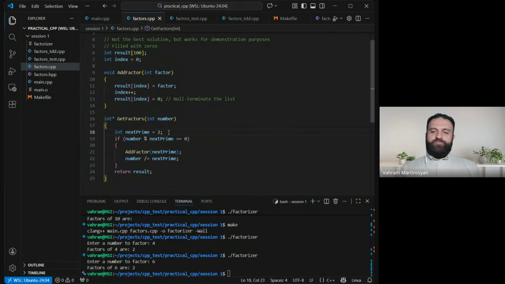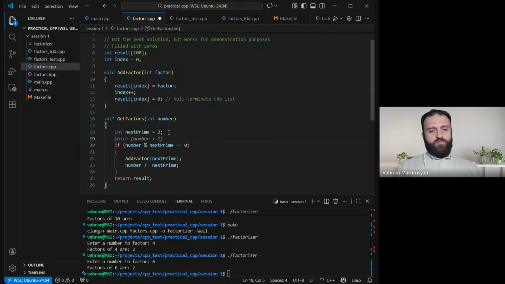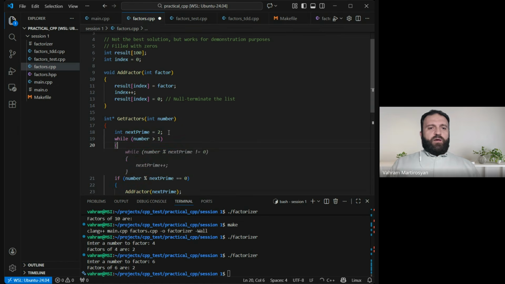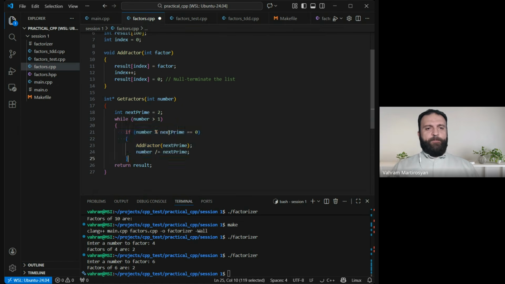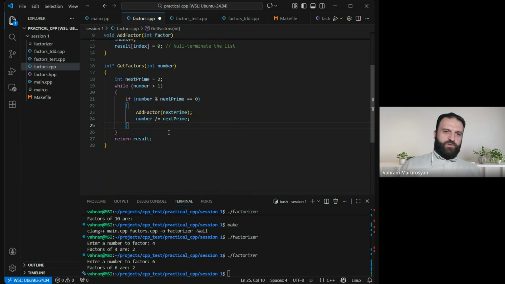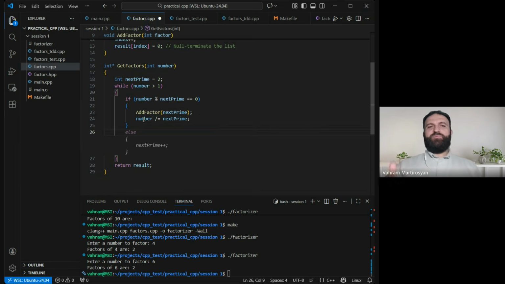So for that, we will use a loop. So we will go for some while. And yeah, probably while number is greater than 1, we are going to do the following. Let's see. So I'm kind of constructing the code, okay? If it gets divided, then let's add it to the factors, do the division, and then increment, or we need the next prime number, right?